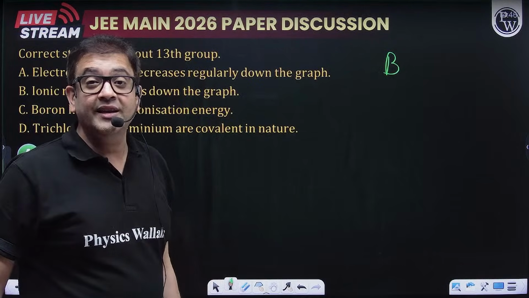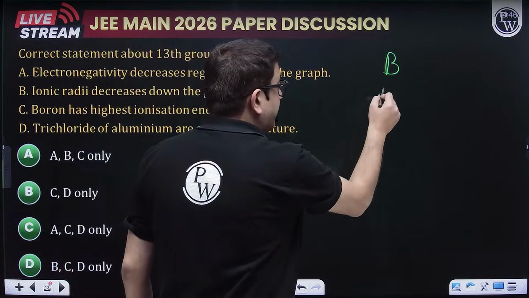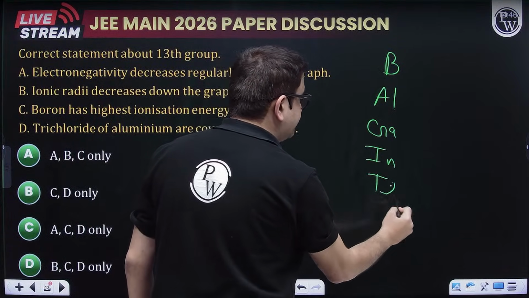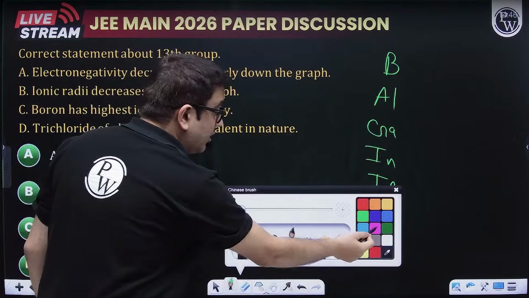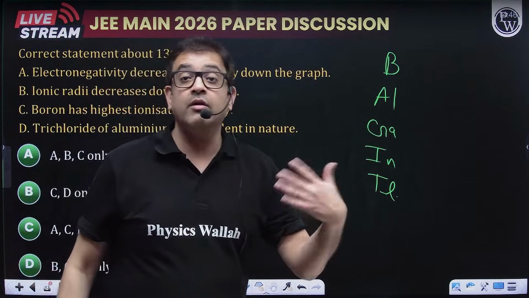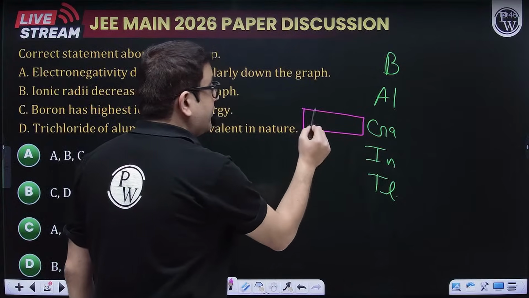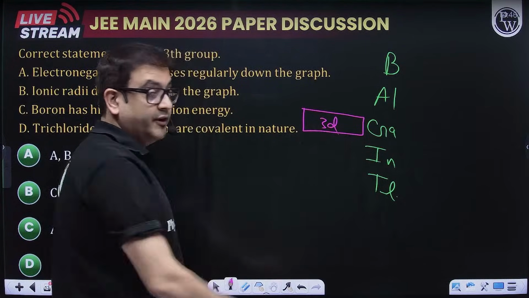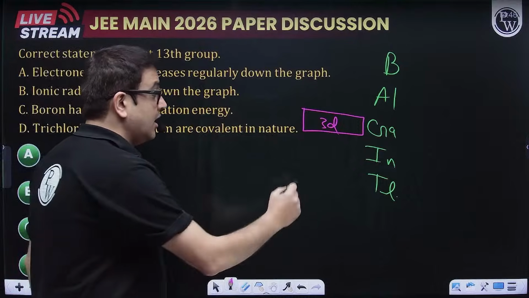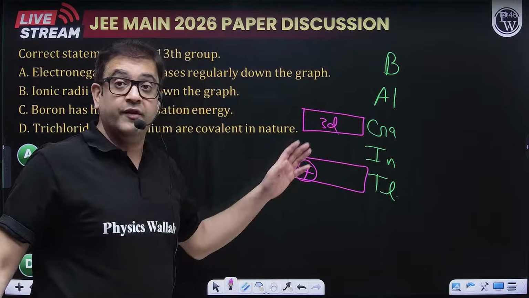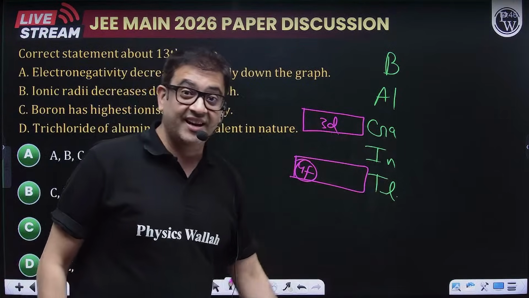The group 13 rhyme is Bagan, Alu, Gajar, In, Thela. Giving you the basics also, because they can ask some theoretical questions. Before gallium, for the very first time 3d is filled, so Z effective is increased. Again, before thallium, for the very first time 4f is filled, so Z effective is increased to a larger extent.